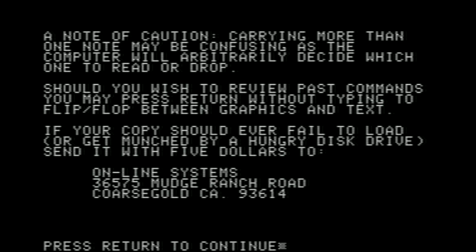A note of caution, carrying more than one note may be confusing, as the computer will arbitrarily decide which one to read or drop. Should you wish to review past commands, you may press return without typing to flip-flop between graphics and text. If your copy should ever fail to load or get munched by a hungry disk drive, send it with $5 to an address that I'm sure no longer honors this agreement whatsoever. We'll talk about that more later, but Ken and Roberta Williams will not replace your copy of Mystery House at this point. They have other things that they're working on.